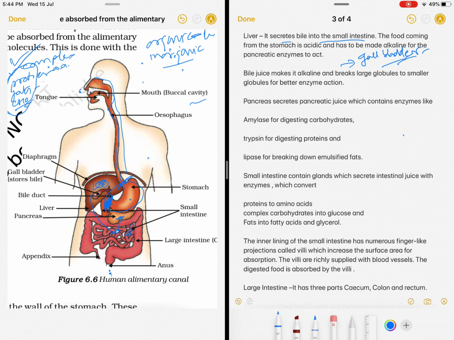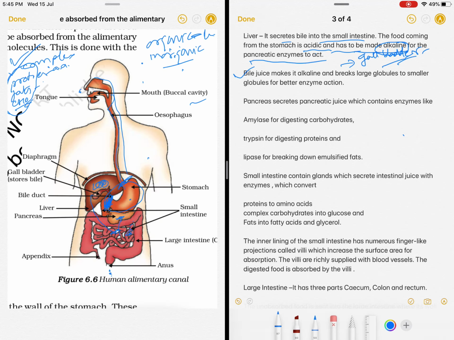The food coming from stomach, as we know, HCl was secreted, so it is acidic. But now we have to make it alkaline. The food has to be made to alkaline medium. So it is the bile that does it. It converts the acidic medium to alkaline medium, so that the pancreatic enzymes can act.